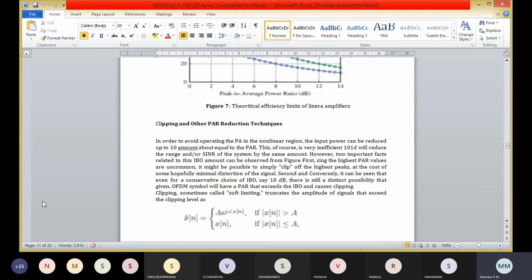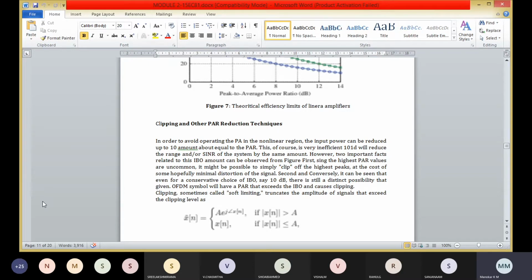First, since the highest power values are uncommon, it might be possible to simply clip off the highest peaks at the cost of some hopefully minimal distortion of the signal. And the second one, it can be seen that even with the conservative choice of IBO, say 10 dB, there is still a distinct possibility that a given OFDM symbol will have power that exceeds the IBO and causes clipping.